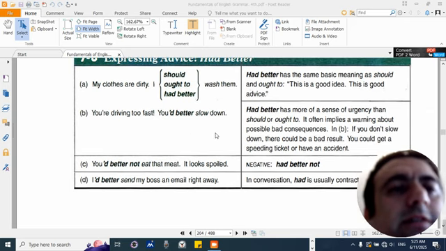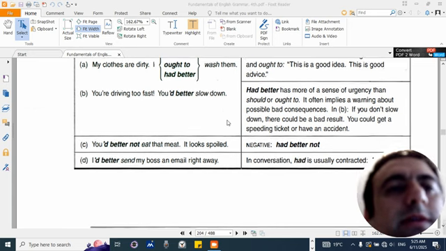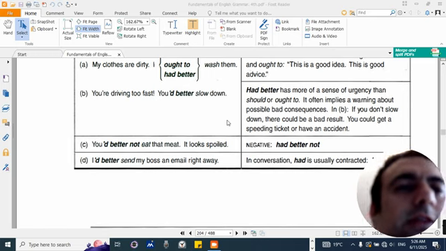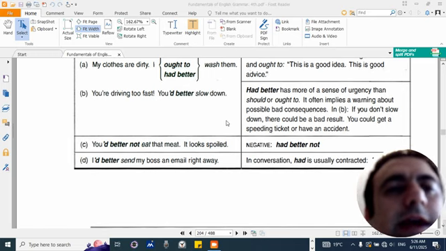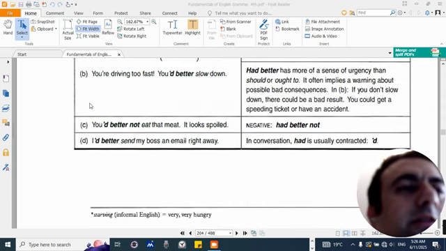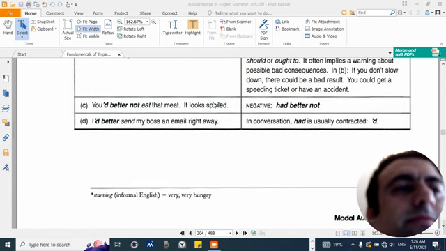Had better has more of a sense of urgency than should or ought to. It often implies a warning about possible bad consequences. In B, if you don't slow down, there could be a bad result. You could get a speeding ticket or have an accident. C. You'd better not eat that meat. It looks spoiled. Negative: had better not.